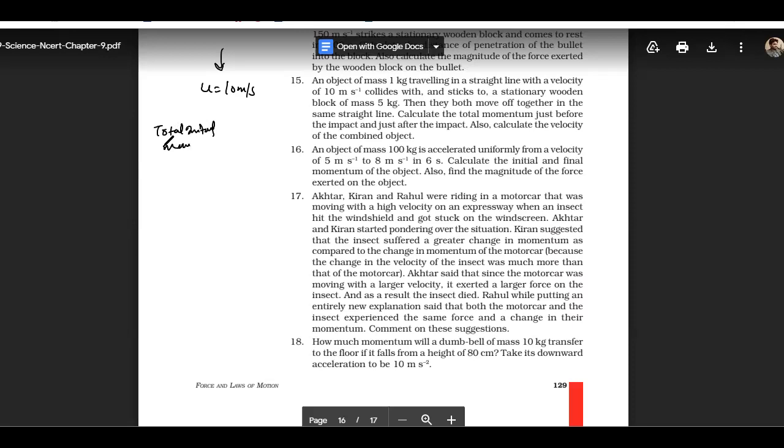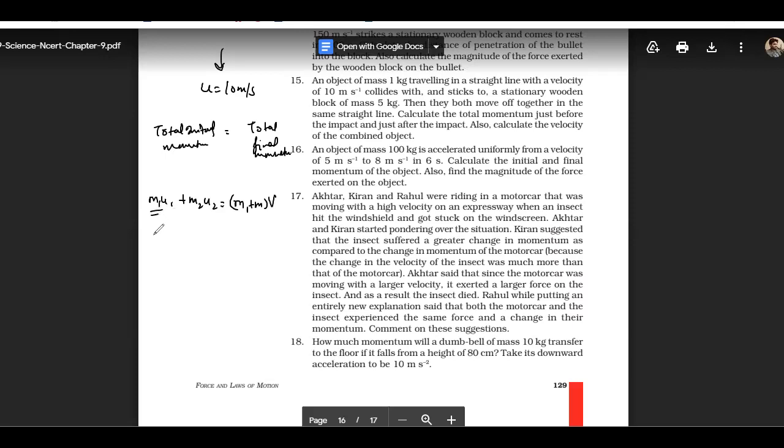You have to write here m1 u1 plus m2 u2 is equal to m1 plus m2 bracket into v. Okay, this will be the final momentum, because the objects are going to combine.